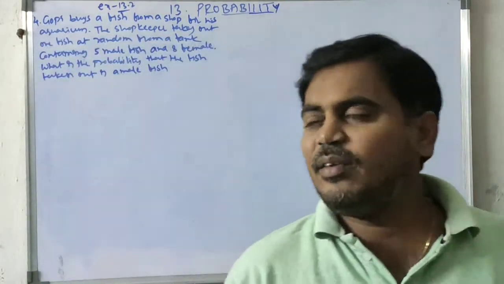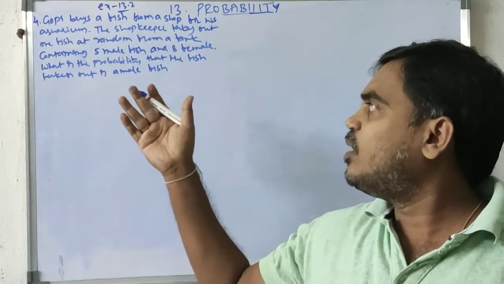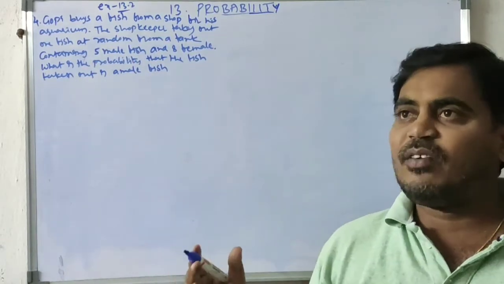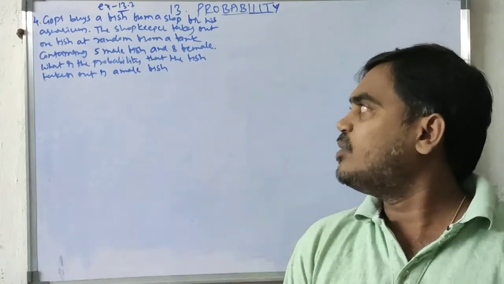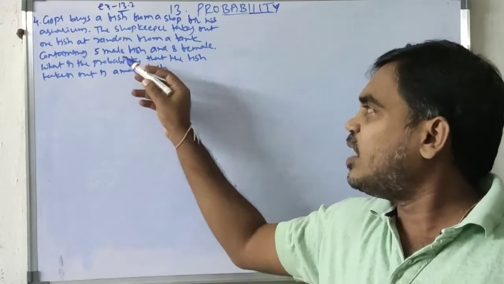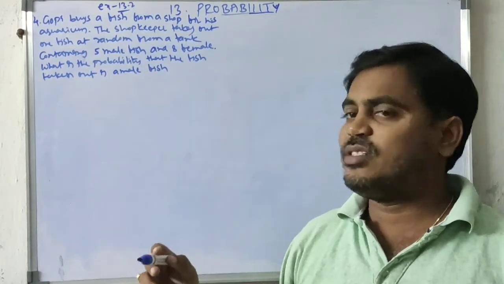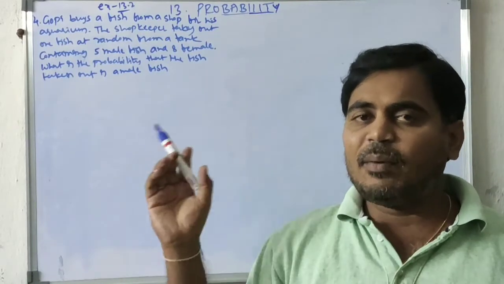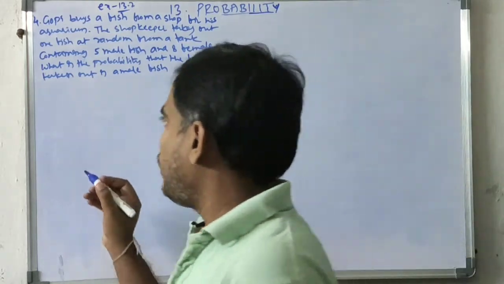Actually, Gopi is trying to take one fish. The tank contains 5 male fish and 8 female fish. Total number of fish equals 5 plus 8, 13. So out of 13 fishes, he needs to pick a male fish. How many choices for male fish? 5. Probability of male fish is 5 by 13.